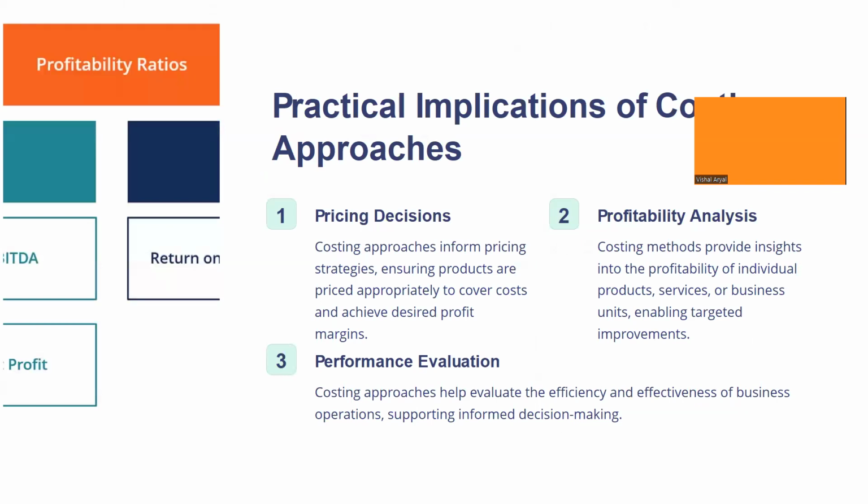So, the practical implication of costing approaches. We have already talked about costing approaches before. Where are such costing approaches utilized in business life? We'll be talking about this as well. Costing approaches help in pricing decisions. Costing is the process of calculating the actual cost of making the product. Over and above that cost, we make the profit, and we have to know the cost of the product in order to make a profit from it.